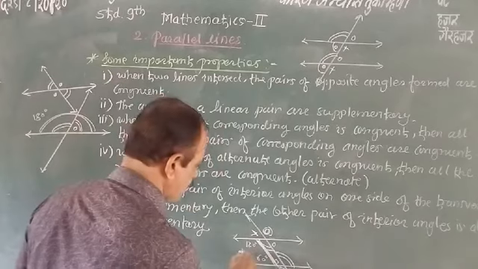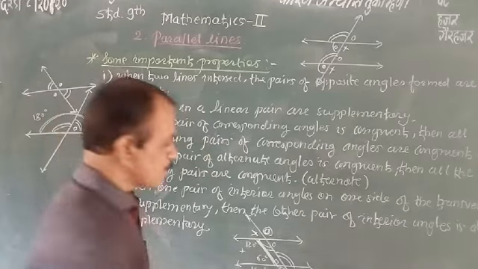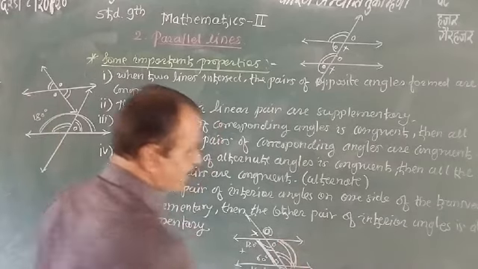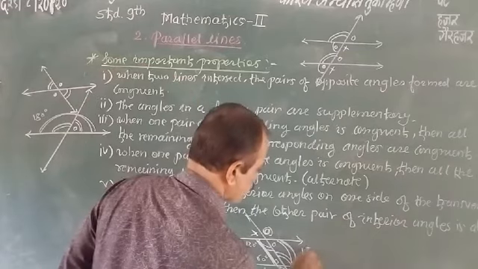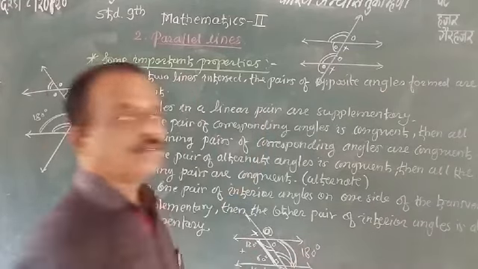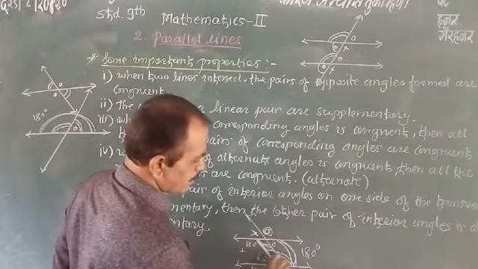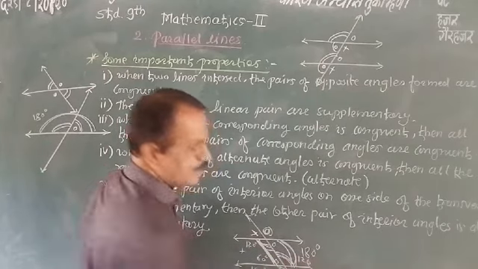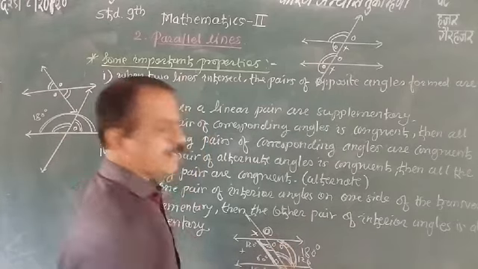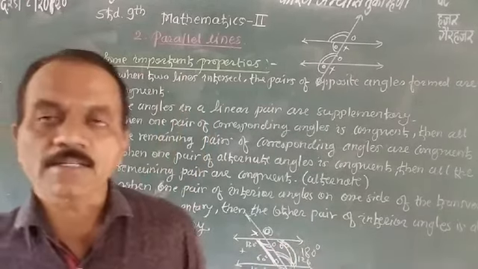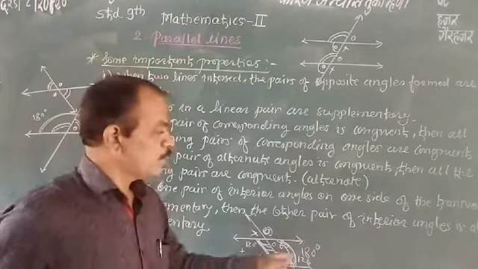The sum of these two angles is 180. Then the other pair of interior angles is also supplementary. How is it possible? This is 120, this is also 120, these are alternate angles. This is 60 degrees, this is also 60 degrees, and the sum 60 plus 120 is equal to 180.